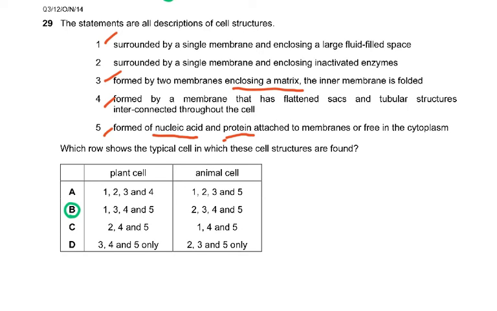Surrounded by a single membrane enclosing a large fluid-filled space. So the answer, as you can see, is this. The 1 is the large vacuole, which is only found in plants. So then you have to only figure out between A and B. 2, 3, 4, and 5 are the only ones which are present in animal cells. So 2 is single membrane, inactivated enzymes, lysosome. 3 is mitochondria. 4 is flattened sacs, RER and SER. And 5 is the ribosomes.